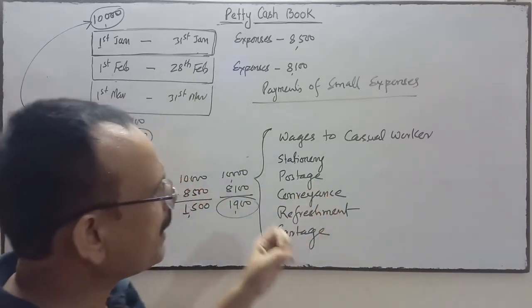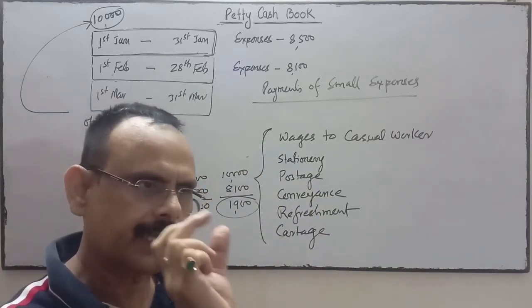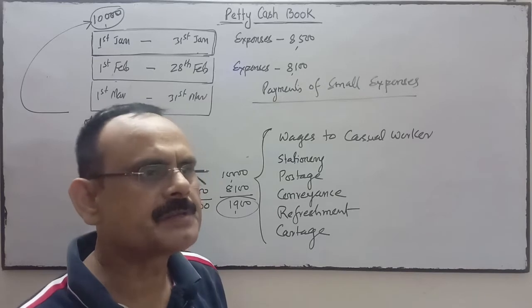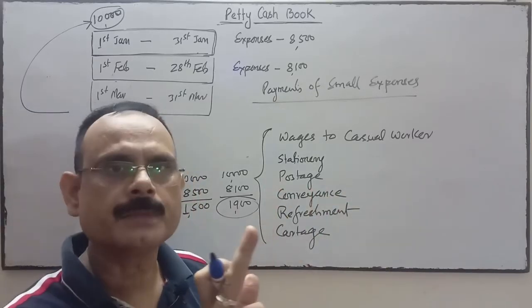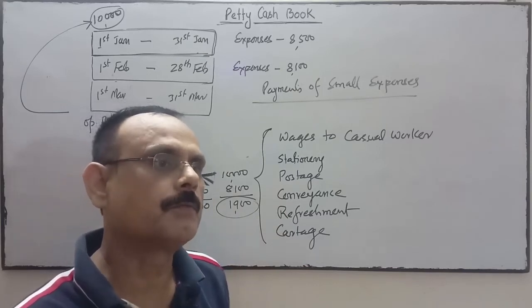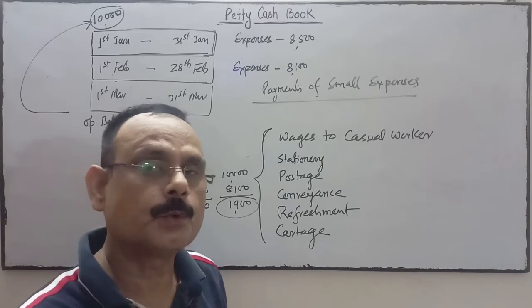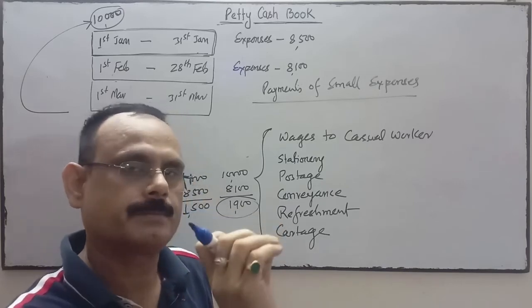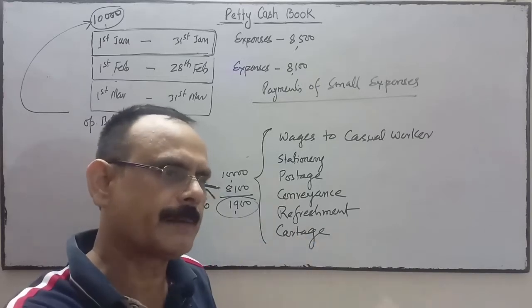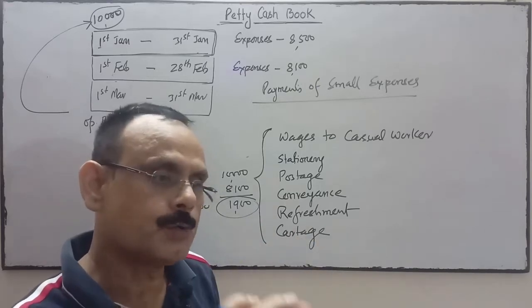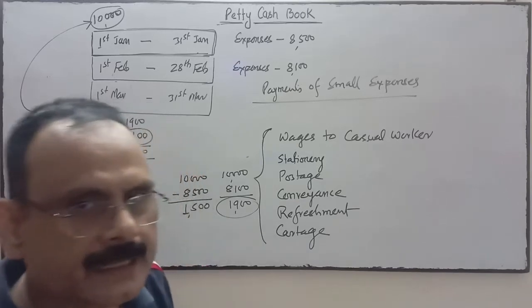These small payments are recorded if the amount is within the limit fixed. Suppose the petty cashier will do a payment at a time of not more than 400. He will do expenses up to 5,000 or 6,000 in total, but he will not do a payment at a time above 400 or 500 or 600.